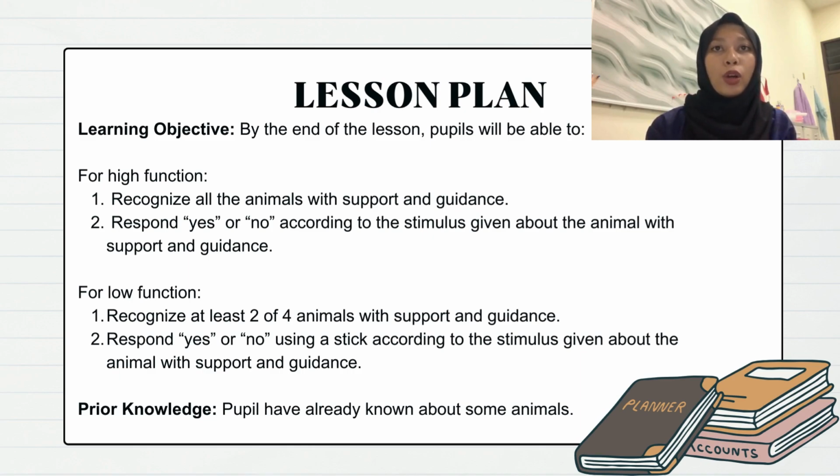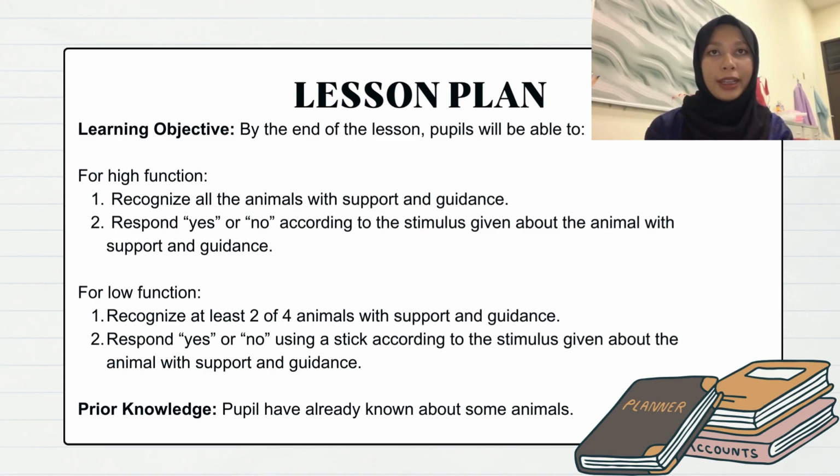While for low function student, by the end of the lesson, pupils will be able to recognize at least 2 or 4 animals with support and guidance and respond yes or no using a stick according to the stimulus given about the animal with support and guidance.